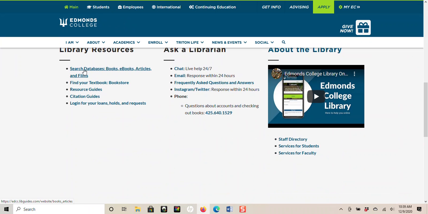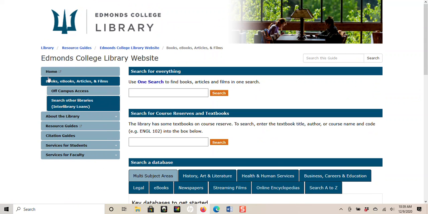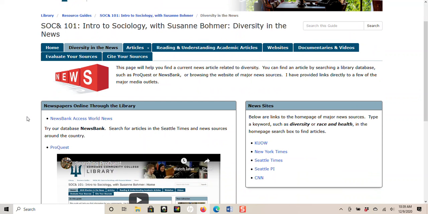Search the Databases, Books, eBooks, Articles, and Films, and it'll take you to our page again where you'll see all of our databases listed. So you can search from either point, but the most important thing is you go through the library system. Do not go to ProQuest.com. You will not be able to get in, okay?